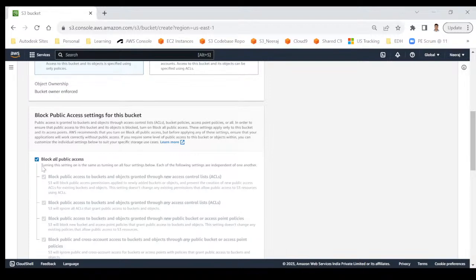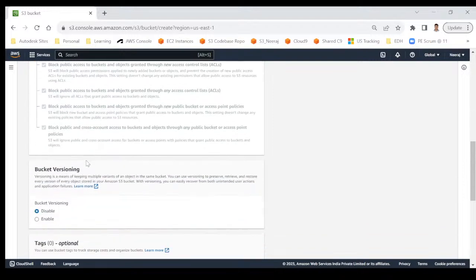That means you are making it publicly available. But that's completely a different scenario. Usually, if you are dealing with your personal data, your company's data, or your client's data, definitely you will not make it publicly accessible. That's why by default it is blocked, and that's a good practice. Only in some special cases we will remove that.